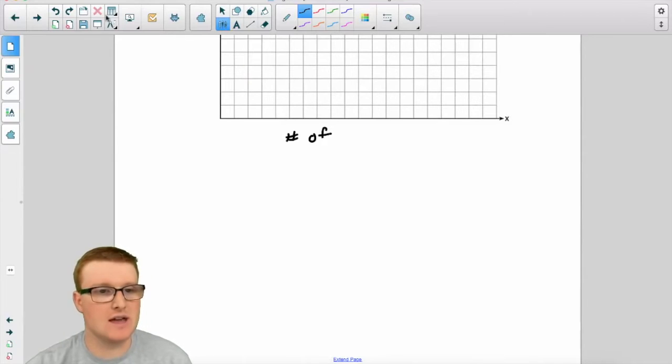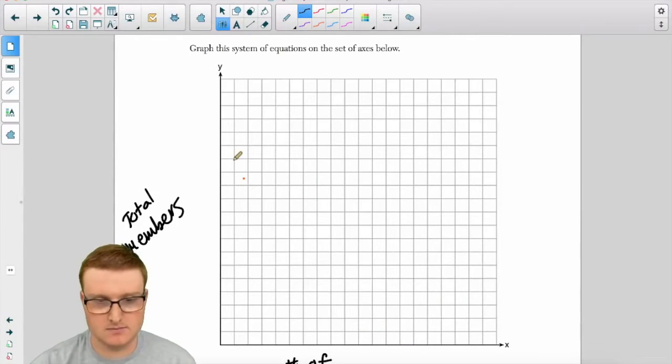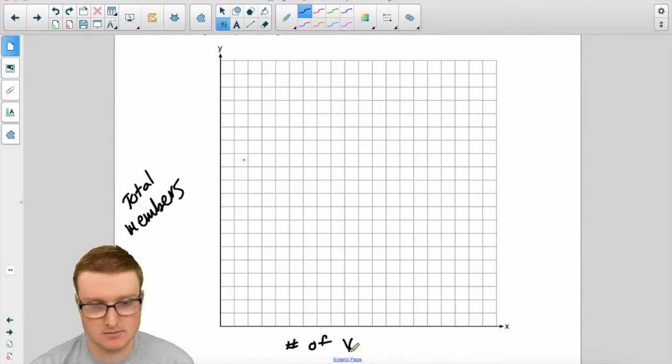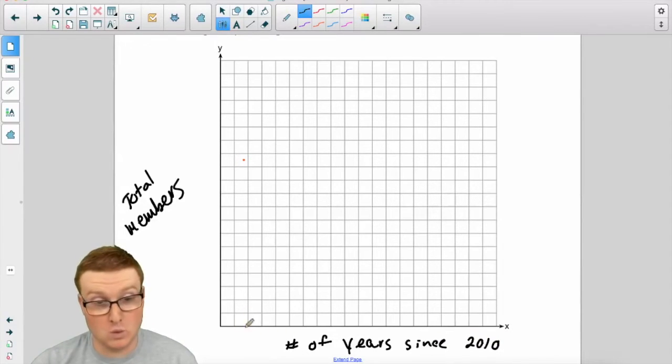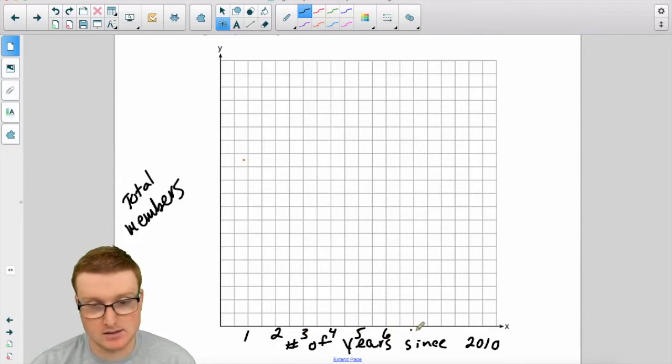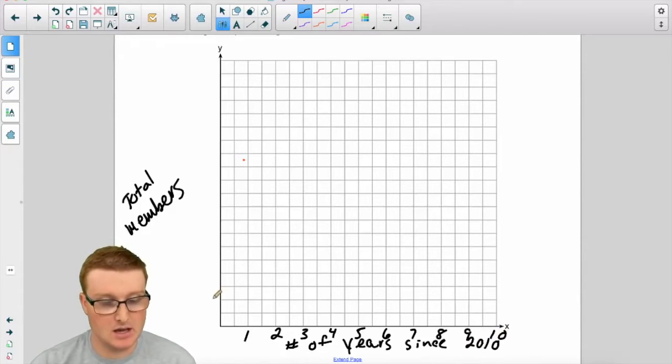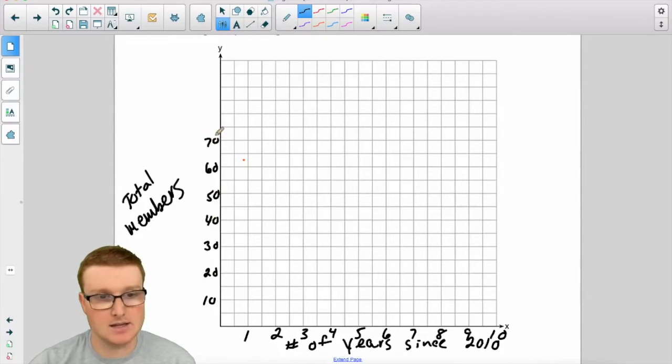Number of years since 2010. Okay. So the numbers here, I'm actually going to skip by two, I should say. 1, 2, 3, 4, 5, 6, 7, 8, 9, 10. And over here, I'm going to count by tens. So skip one, we get 10. Skip another one, 20, 30, 40, 50, 60, 70, 80, 90, and 100.